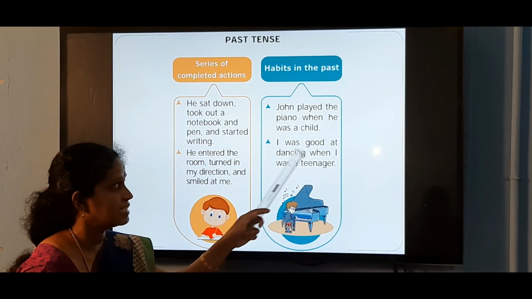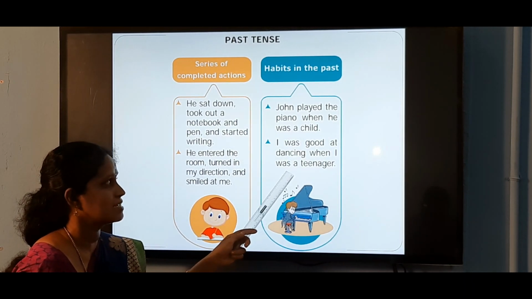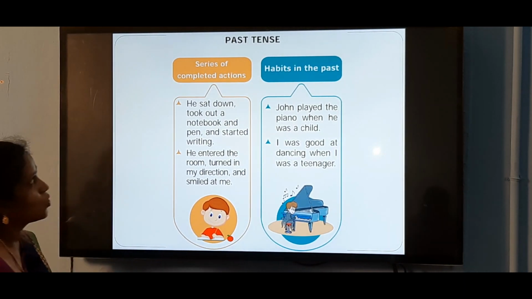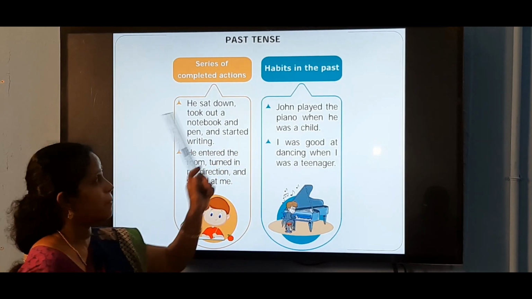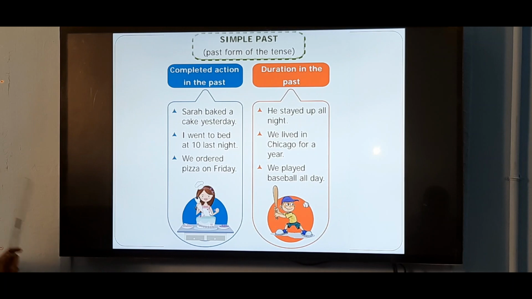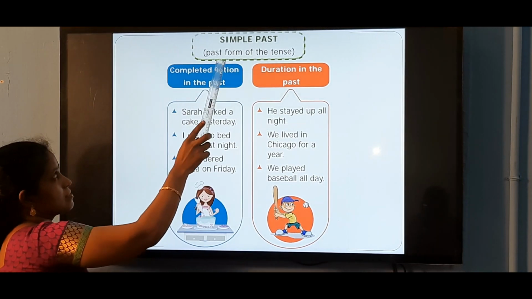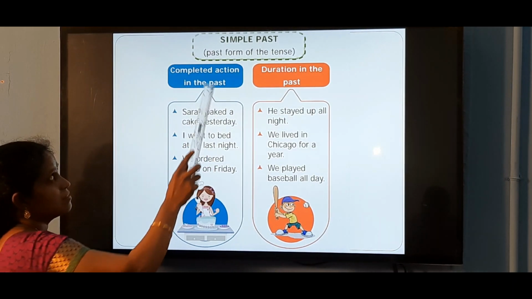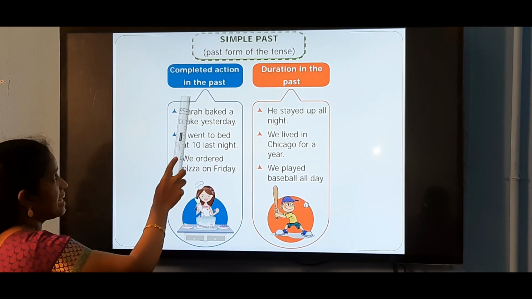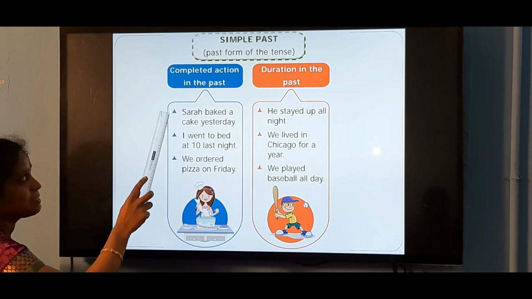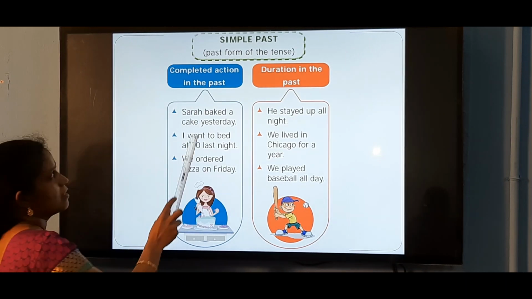So we use past tense to denote the habits in the past. Simple past, we use the past form of the verb. For completed action in the past, we use the simple past tense.